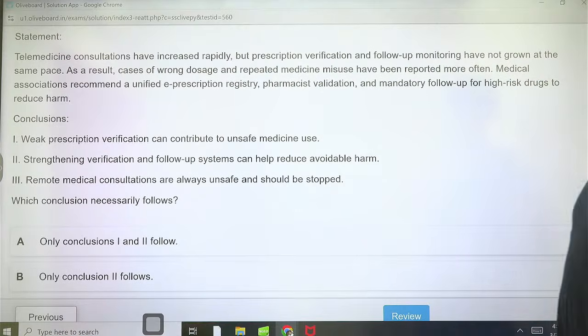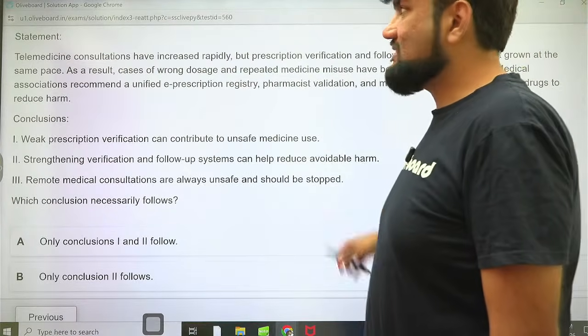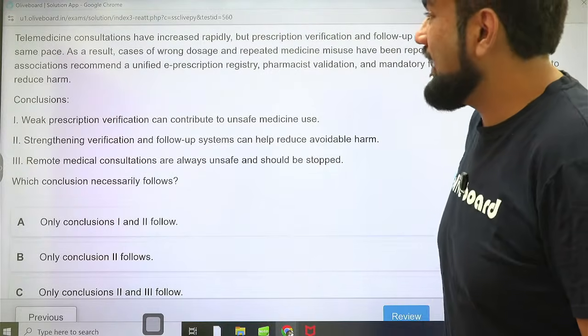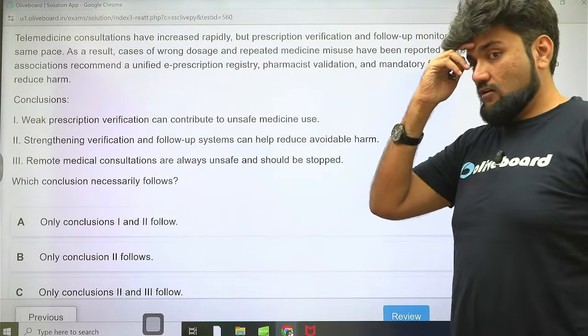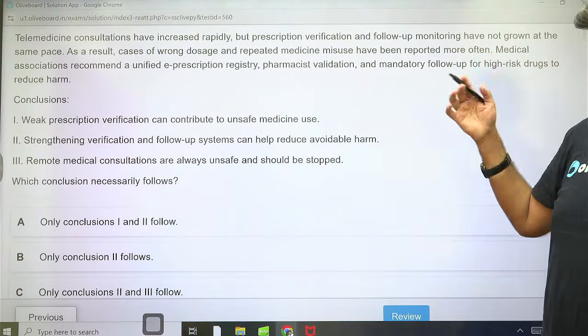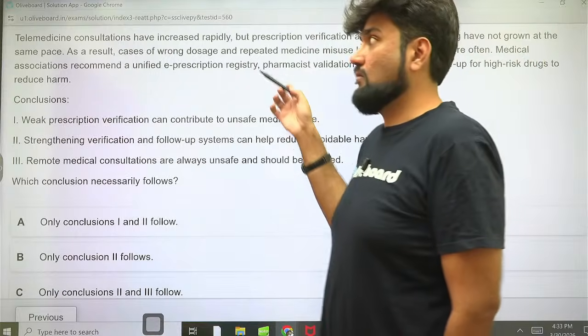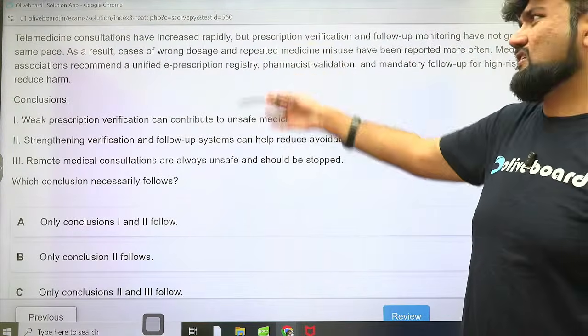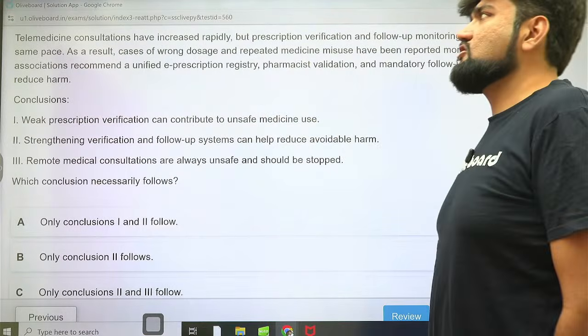Statement conclusions. This might appear to be slightly difficult in the first read. It might seem very long, like a small passage or paragraph is given here, and you are going to get scared. Initially you'll get nervous that probably there is some critical reasoning question. It is a critical reasoning question, but a very easy one. Just read it. Telemedicine consultations have increased rapidly.